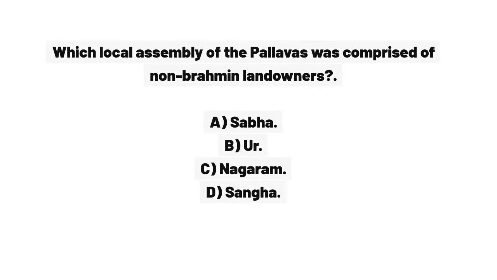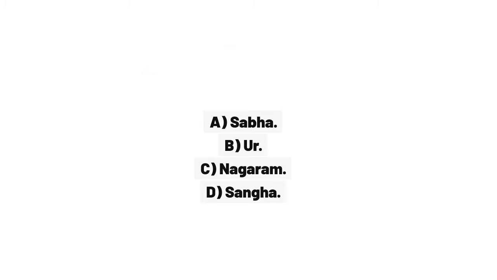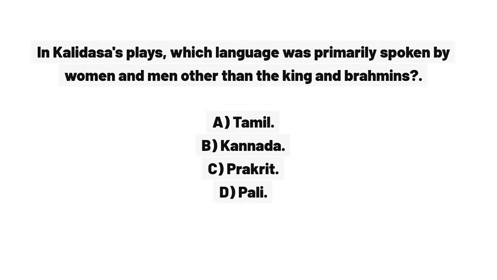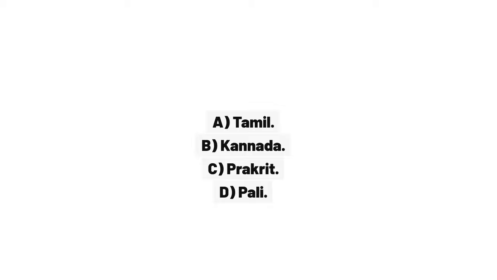East and West. Which local assembly of the Pallavas was comprised of non-Brahman landowners? A. Sabha. B. Ur. C. Nagaram. D. Sangha. Answer B. In Kalidasa's plays, which language was primarily spoken by women and men other than the king and Brahmins? A. Tamil. B. Kannada. C. Prakrit. D. Pali.